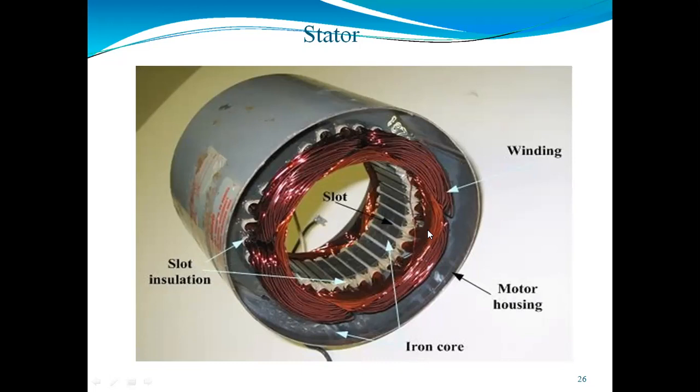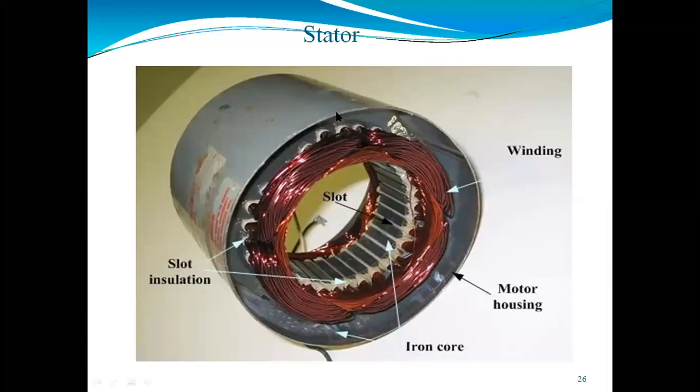If you see, this is the view of how we are using the stator in the three-phase induction motor. That will be the squirrel cage and that will be the slip ring, because the stator will not change. The stator will remain the same in both. So here, when we are using the stator, the stator frame is the outermost covering.